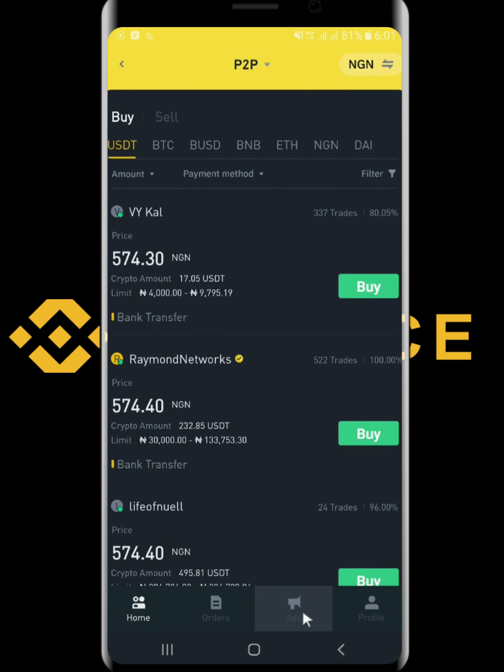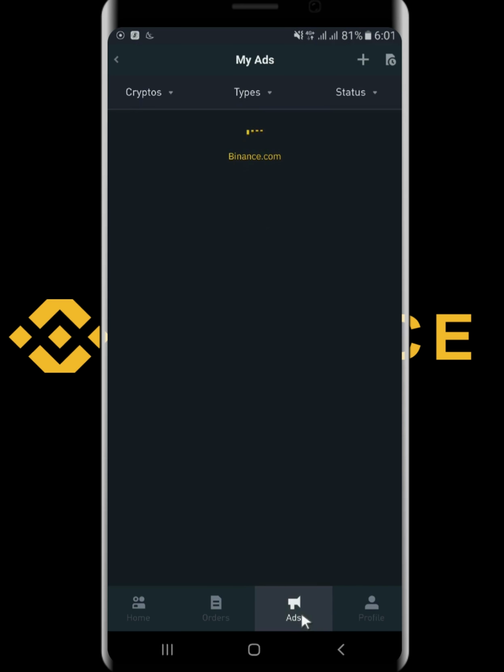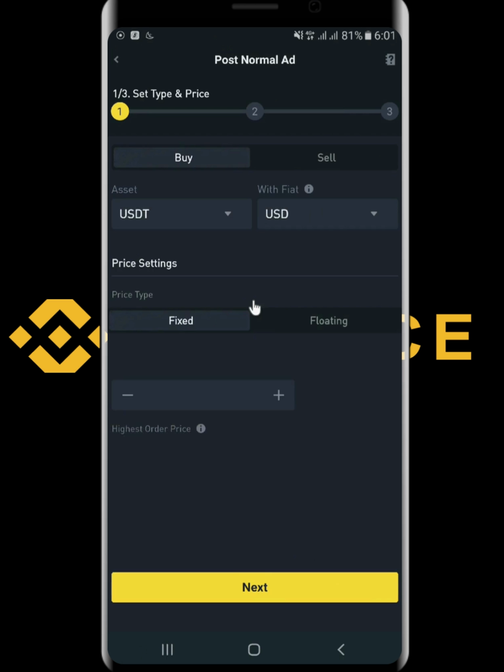You will click on ads. Once you click on ads, you will see the option to post ads, right? You click on post ads. Once you click on post ads, this is going to be very straightforward. If you have not gotten any information I explained, go ahead and ask me a question. I will explain in detail, right?